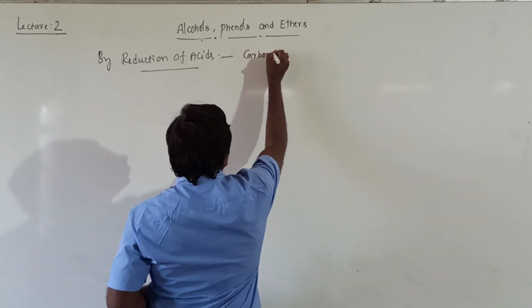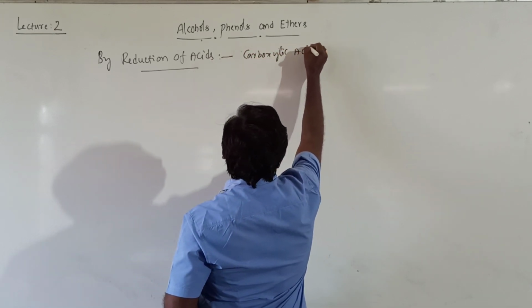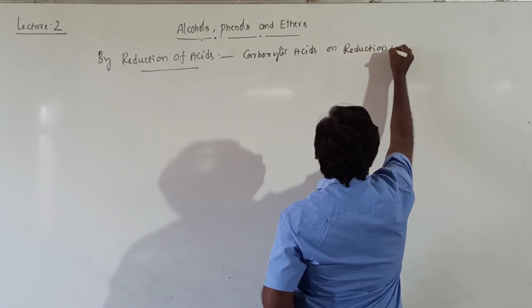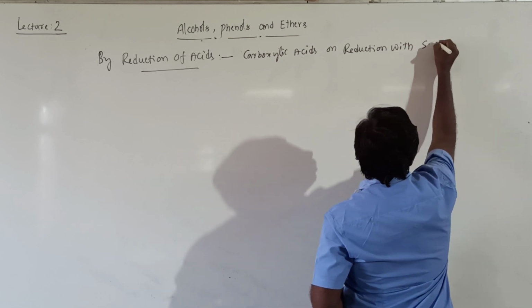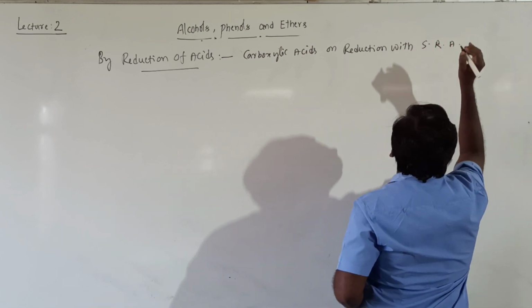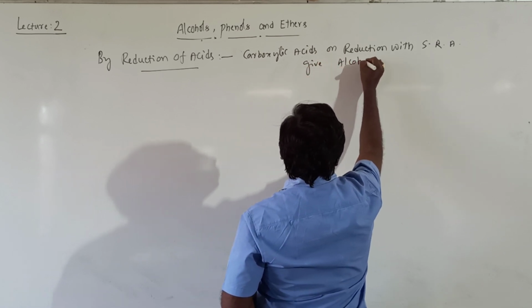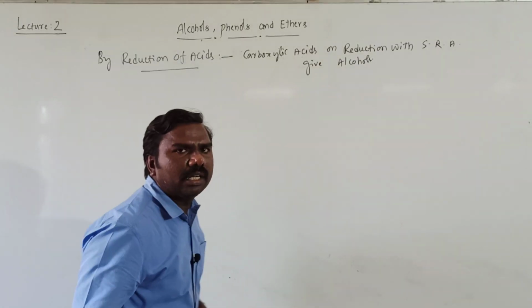Carboxylic acids on reduction with strong reducing agents give alcohols.